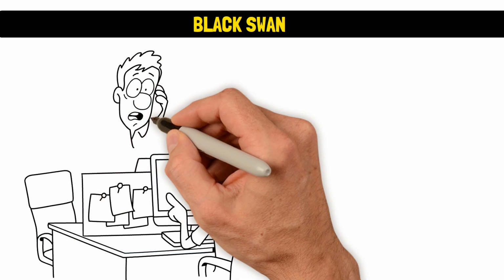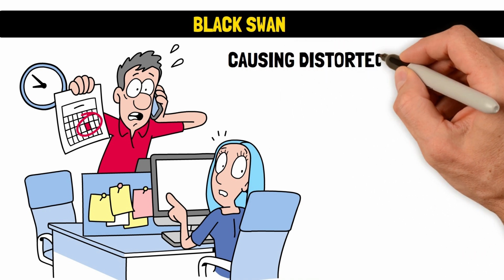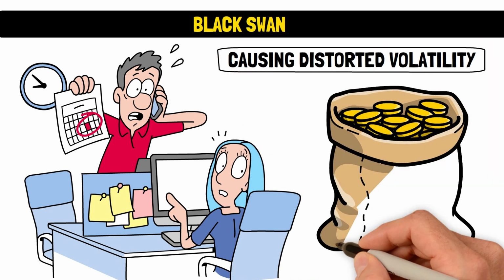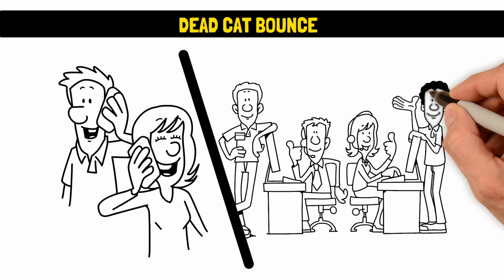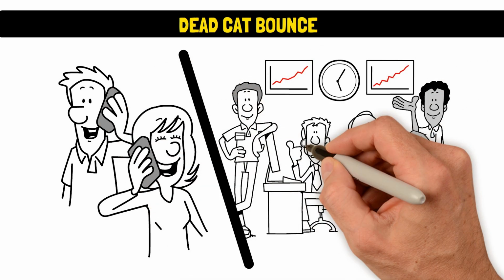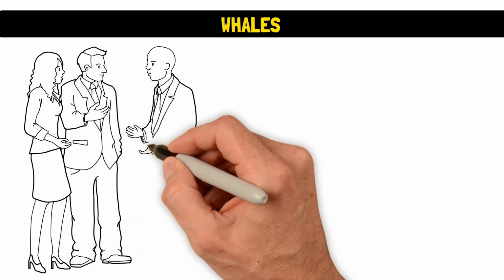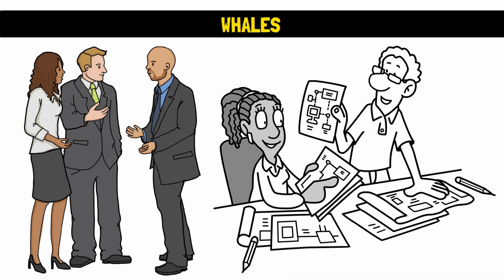Black swan. Black swans refer to unpredictable events that could greatly impact the market, causing distorted volatility and many other issues. Black swans can have a widespread impact and can cause financial losses. Dead cat bounce. This term describes a temporary rise in the price of any asset or security following a significant decline. Whales. Whales are used to describe big investors who hold significant amounts of assets and are capable of influencing the market via their significant holdings.